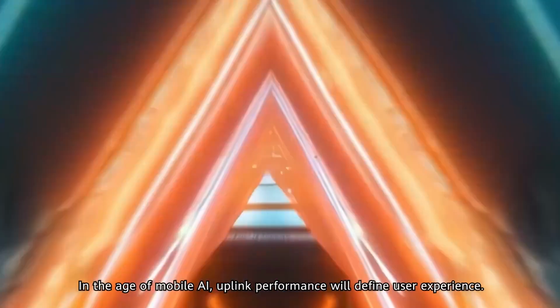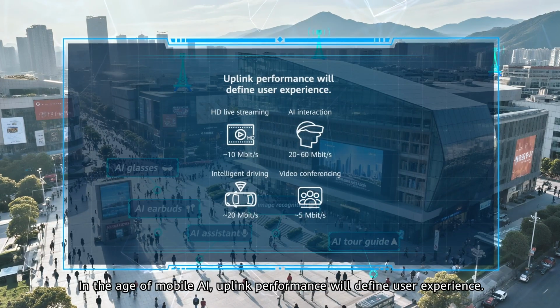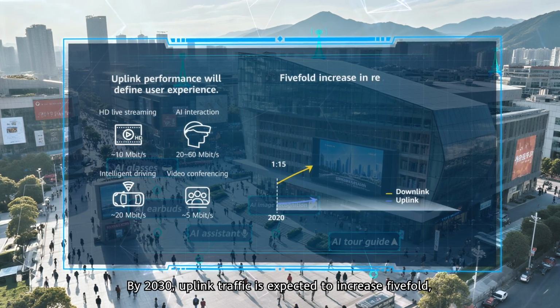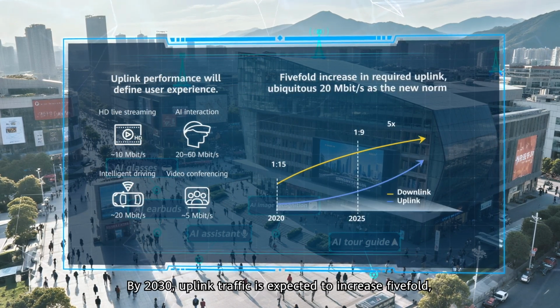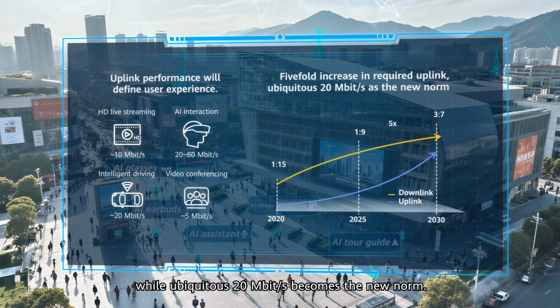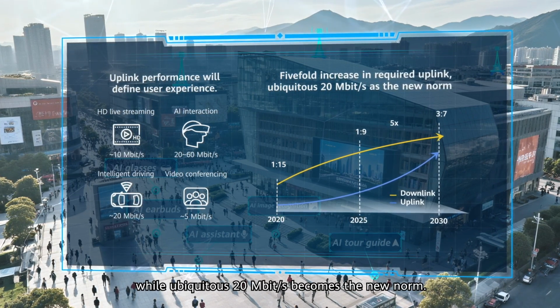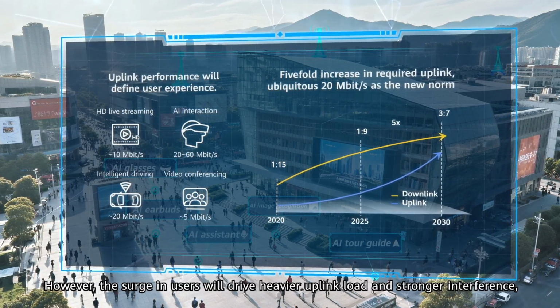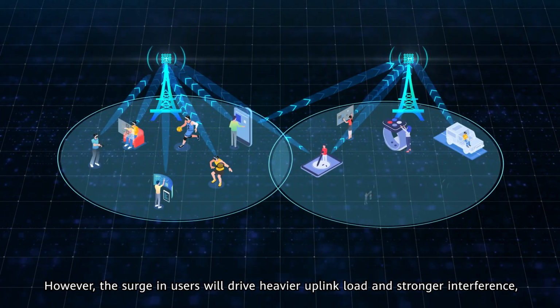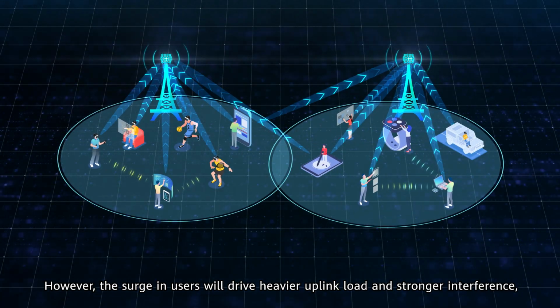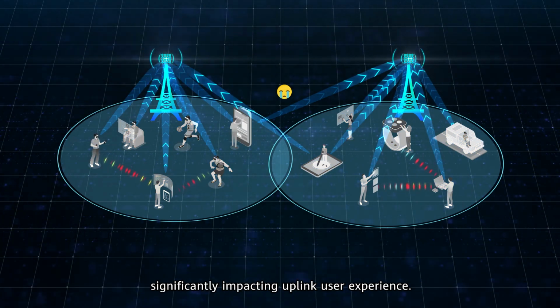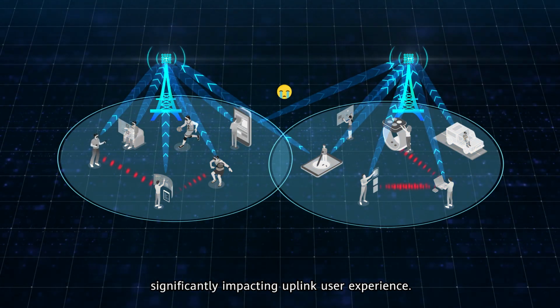In the age of mobile AI, uplink performance will define user experience. By 2030, uplink traffic is expected to increase five-fold, while ubiquitous 20 megabits per second becomes the new norm. However, the surge in users will drive heavier uplink load and stronger interference, significantly impacting uplink user experience.